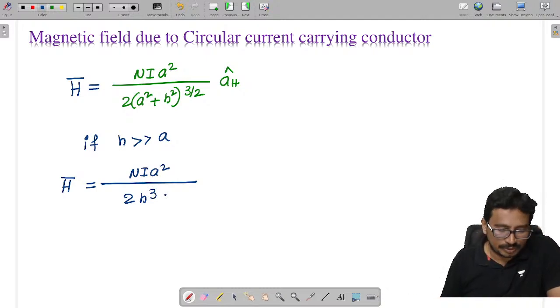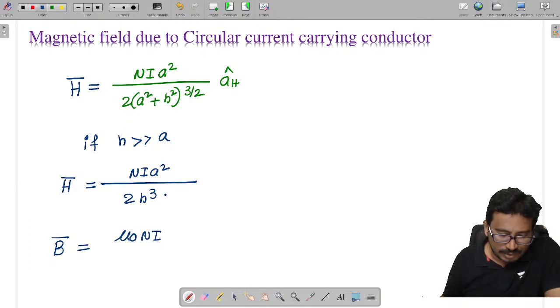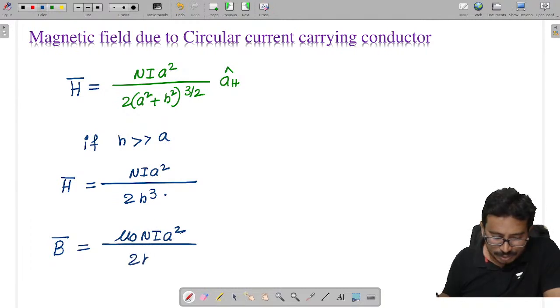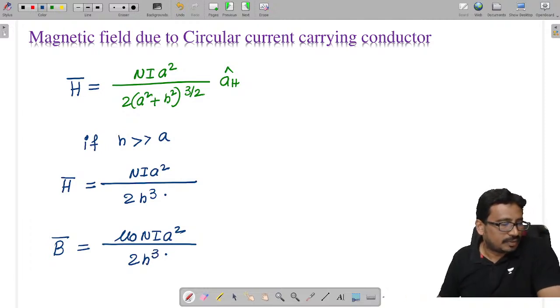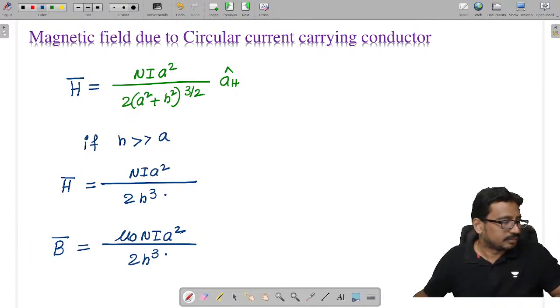From this we can get B, which is equal to mu naught N I A square by 2 H cube, isn't it? Done, all of you?